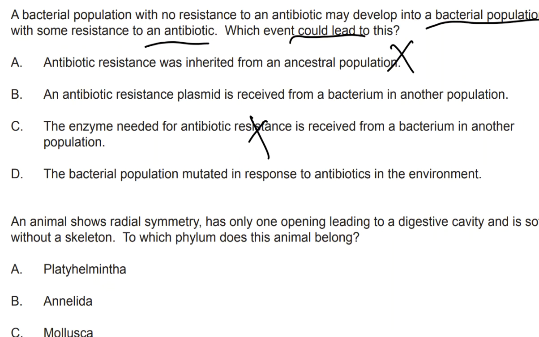Just because there's a hot day, your body's not going to adapt and develop a thinner layer of skin. It's over time how small changes and mutations and variation accumulate. So you can't just have mutation happening all of a sudden. According to the process of elimination and because it makes sense, B is our correct answer.